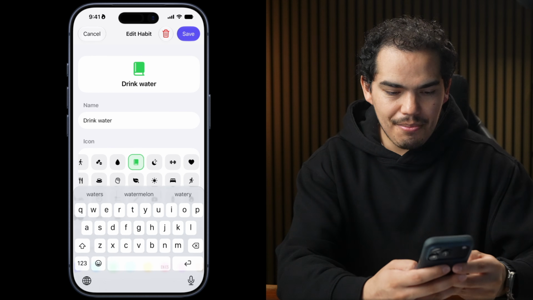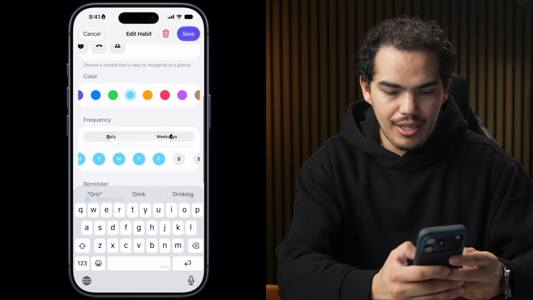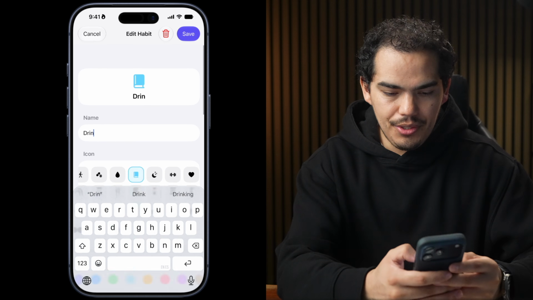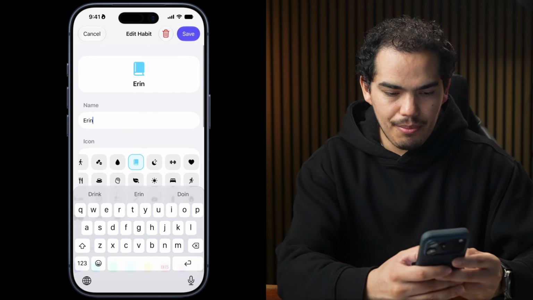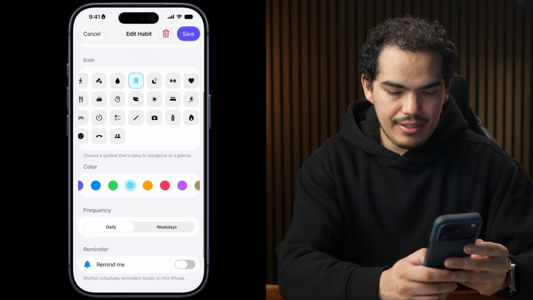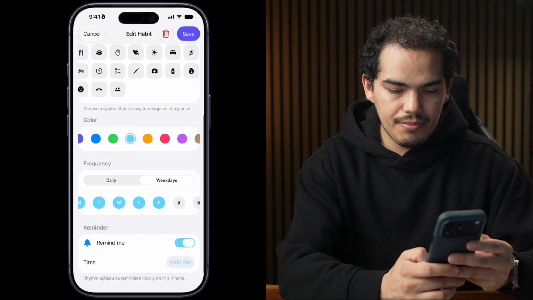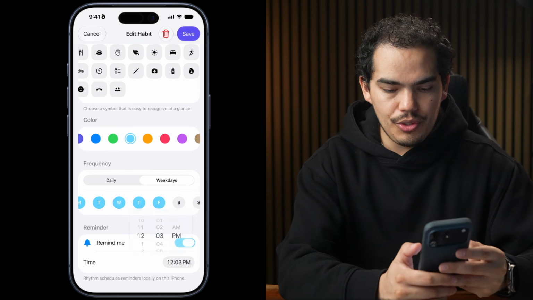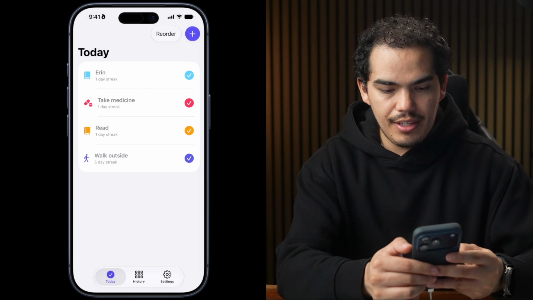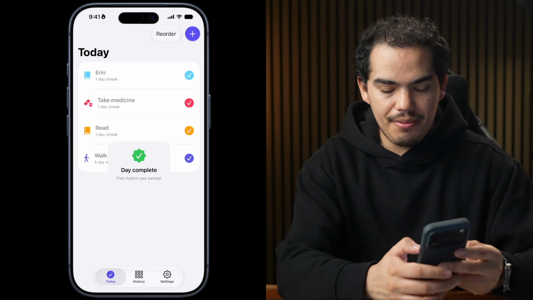Every time that I press something, I get a haptic. I can change the color. I gotta say, this is a bit awkward to use because I cannot dismiss the keyboard. If I press enter, we can select the days. We can add a reminder. A bit awkward to use. I would improve this UI, of course, but we can save it. And now I can see the actual habit here.